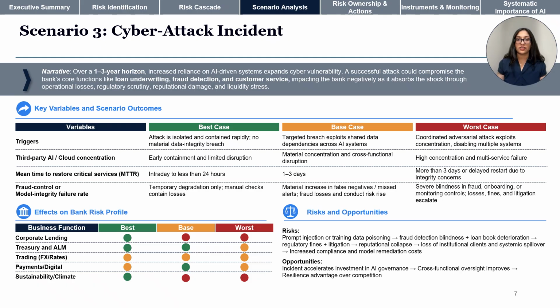However, in the worst case, a major vendor or system is compromised, causing prolonged outage, operational disruptions, and possibly regulatory intervention. The key variables we focus on are third-party provider concentration, recovery time for critical services, and the failure rate of fraud or model controls. Now, looking across the bank's functions, corporate lending and sustainability are the most exposed fronts, while treasury and payments will also be affected if disruption starts to create liquidity or confidence issues. There also lies an opportunity for the bank to gain a competitive edge by strengthening governance and response times.